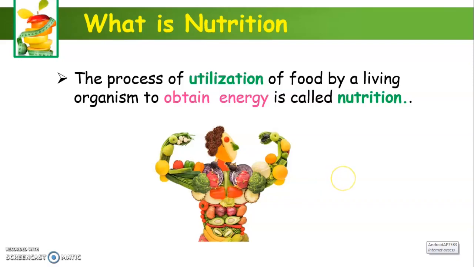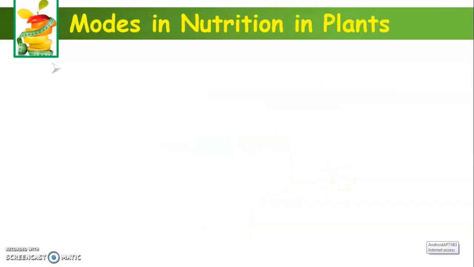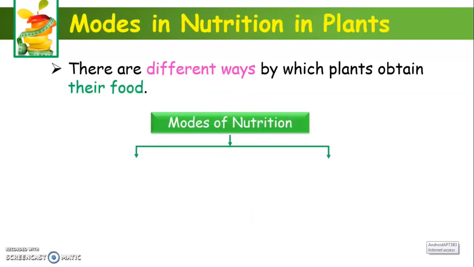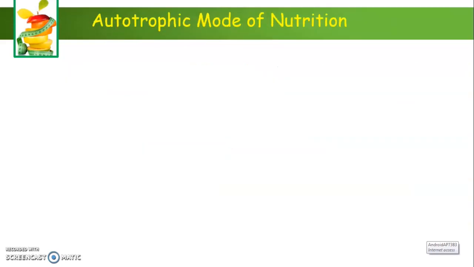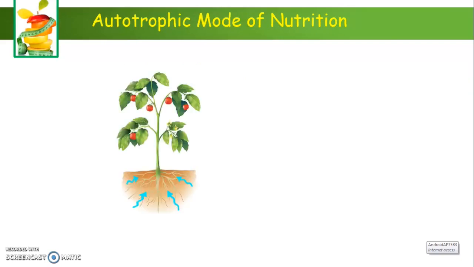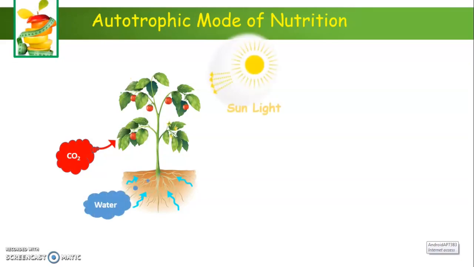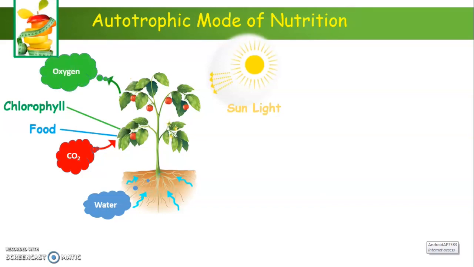There are different modes of nutrition. They are autotrophic mode and heterotrophic mode. Autotrophic mode of nutrition: green plants absorb carbon dioxide from air and water from soil. With the help of sunlight and chlorophyll, they prepare their own food. When the food is prepared, they release oxygen. The process of preparing food is called photosynthesis.